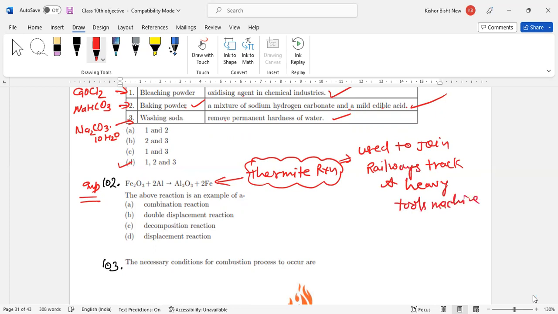First one: this reaction is an example of a combination reaction, no. Double displacement reaction, no. Decomposition reaction, no. This is a displacement reaction. Aluminium is displacing the iron, so this is a displacement reaction. So D is the correct answer.